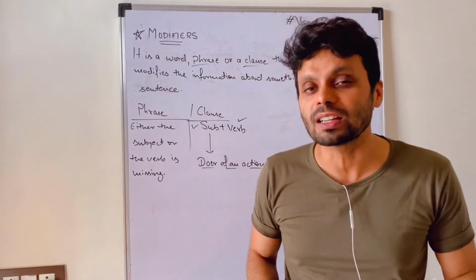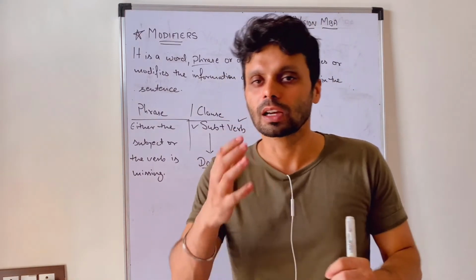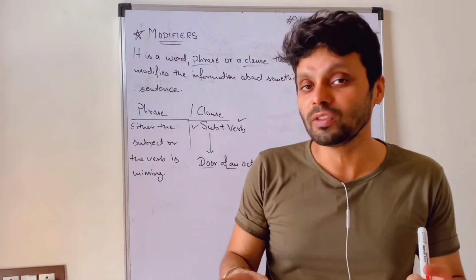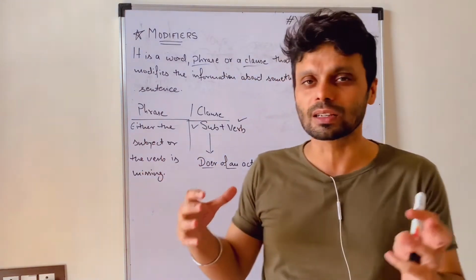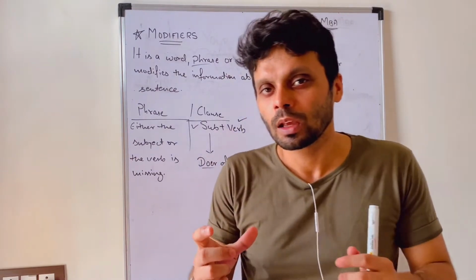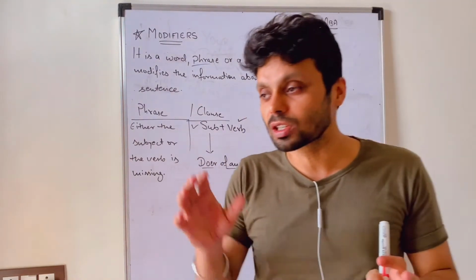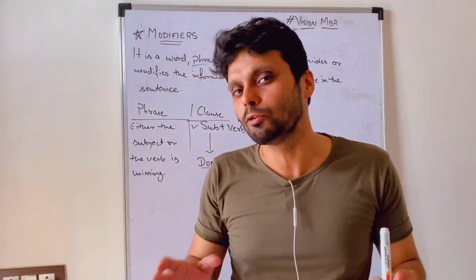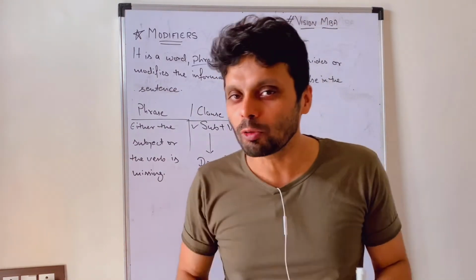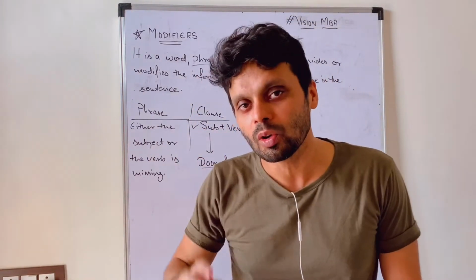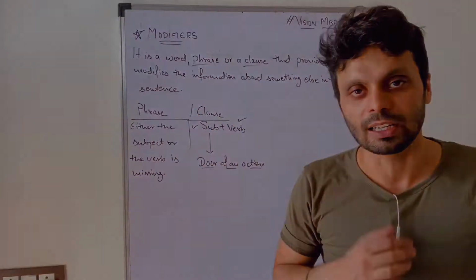For example, if I say Man of Steel, Guns and Roses, usually English movie names or Hollywood movie names are nothing but phrases. It is a group of words where one of the things is missing, and it does not make complete sense. It just gives you a certain bit of idea what it could mean, but actually it doesn't give you the exact idea of what it means. Do not worry guys if you are getting confused. Now I'm going to share examples with you and you are going to understand what exactly it is.